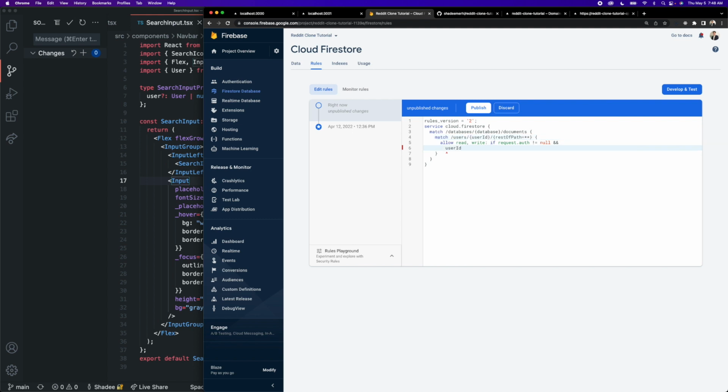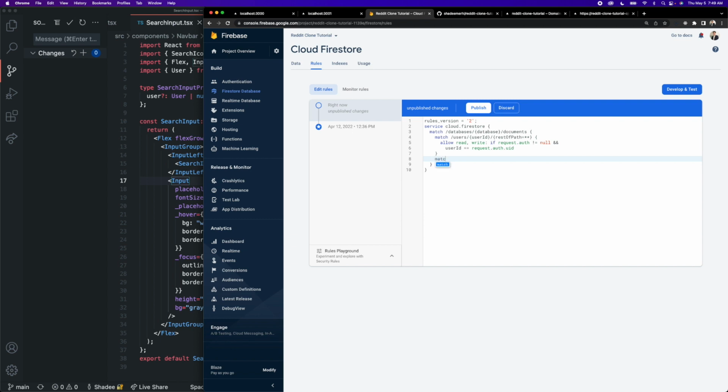Okay, so we want to see that the user ID is equal to the request.auth instance.uid. So we're saying, okay, so the user must be logged in. So the request.auth instance is not null, and the user ID of the authenticated user matches the user ID of the actual user document that they're trying to write to. So only Shad Merhi can write to the Shad Merhi user document. Shad Merhi cannot write to the Ben document or whoever document. Awesome. And so that is it for our users collection. So we can come down here and start working on the other ones.